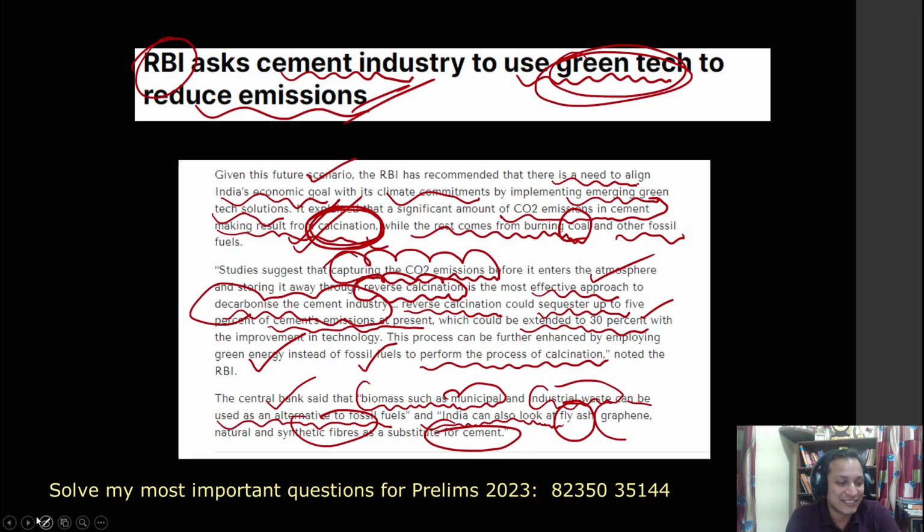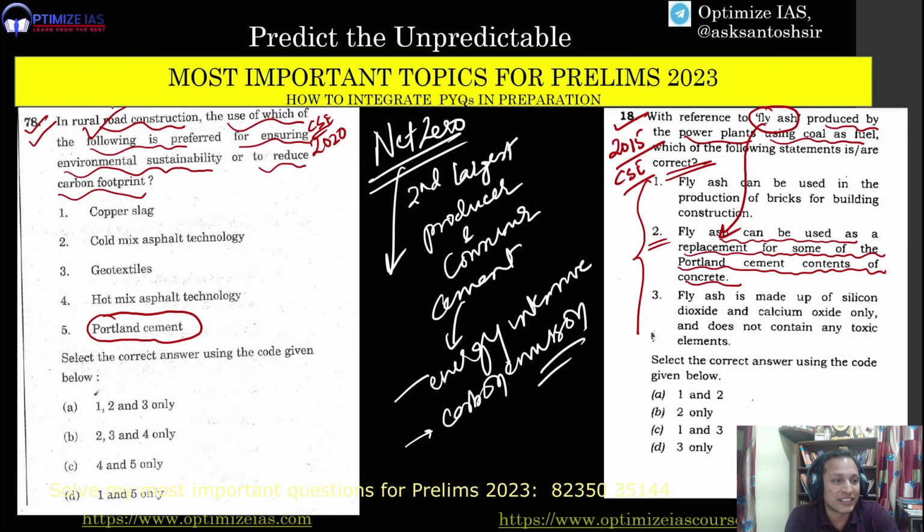Now let us see this question. Okay, you can see RBI is saying fly ash. India should use fly ash instead of cement, graphene instead of cement, and synthetic fiber instead of cement. Now let us see this question. You can see here, in rural road construction, the use of which of the following is preferred for more environmental sustainability or reducing the carbon footprint?